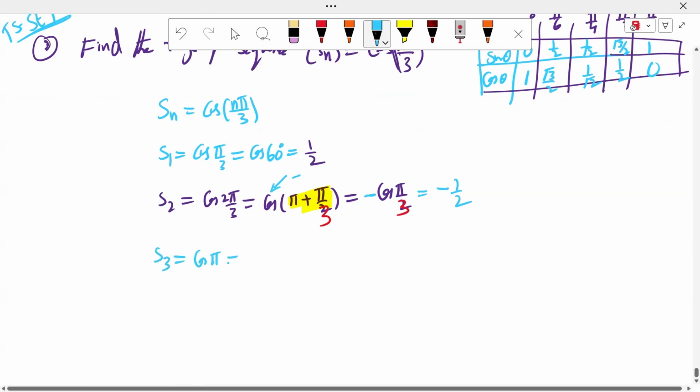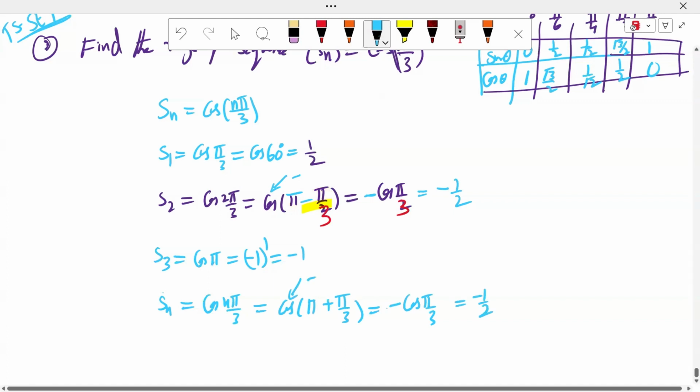It is cos π. Cos π value is minus 1. We know that, because minus 1 whole power of 1, it is nothing but minus 1. Next, n equals 4: cos 4π by 3. It is cos of π plus π by 3, which is cos 180 plus theta, third quadrant. In the third quadrant this is negative, so the answer is negative. It is minus 1 by 2.